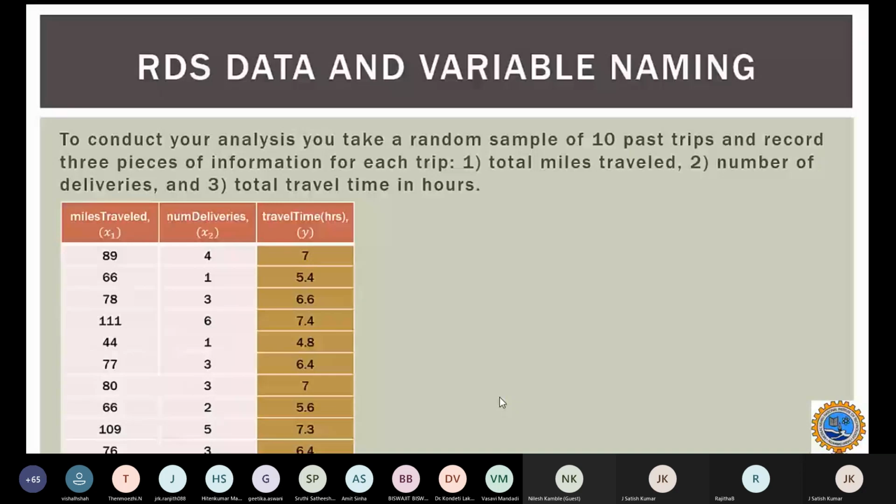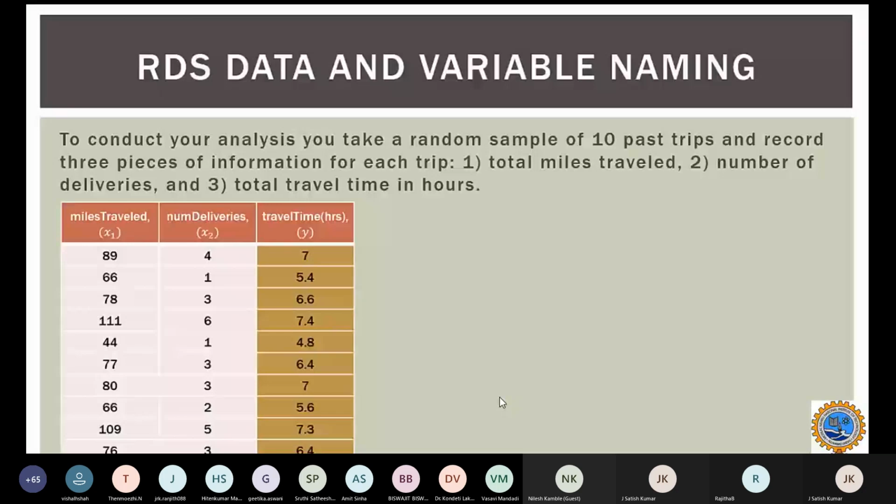So we collected this. Suppose we travel 111 miles and make 6 deliveries, and the recorded time would be 7.4 hours. If there is less time, say 66 miles only and 2 deliveries, then the travel time would be just 5.6 hours. You can see the corresponding number of miles traveled and travel time.